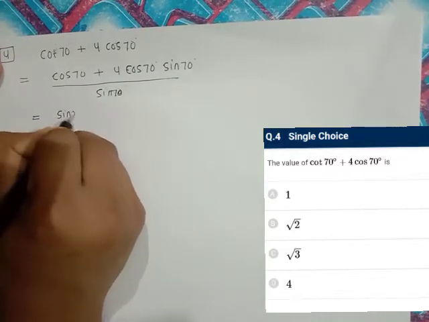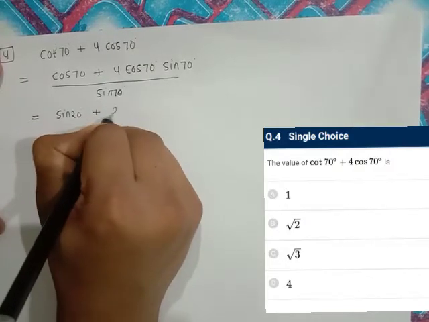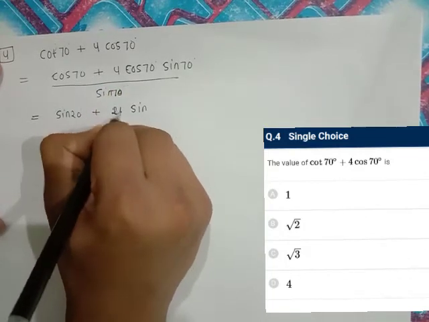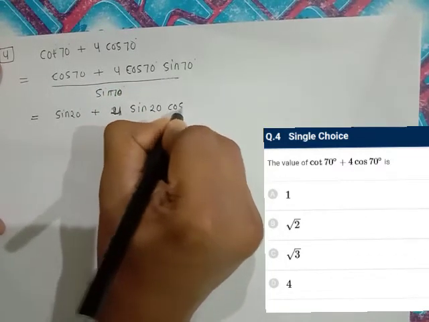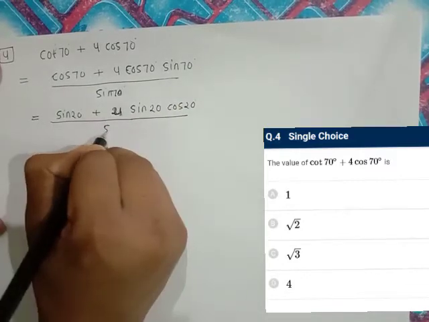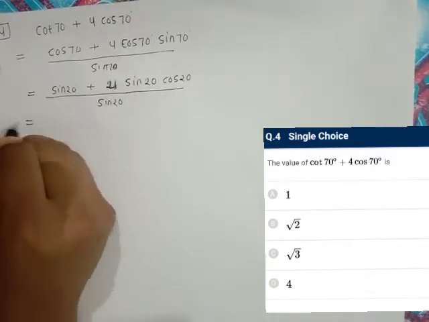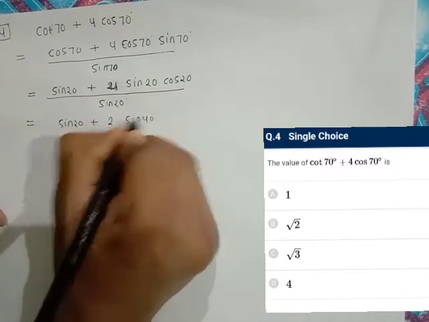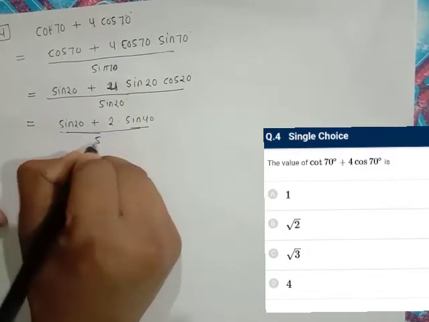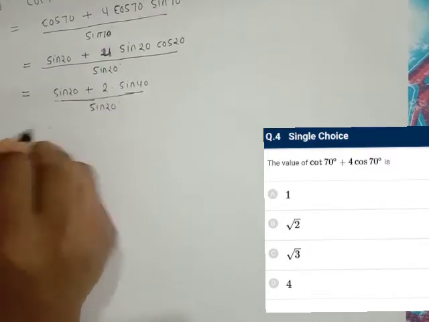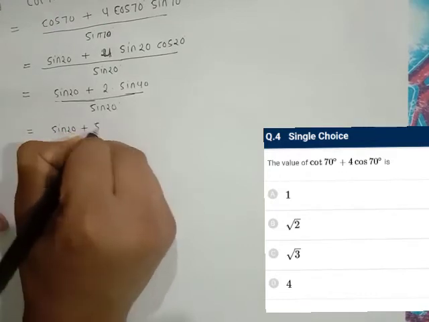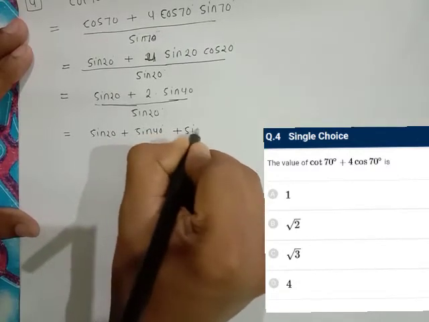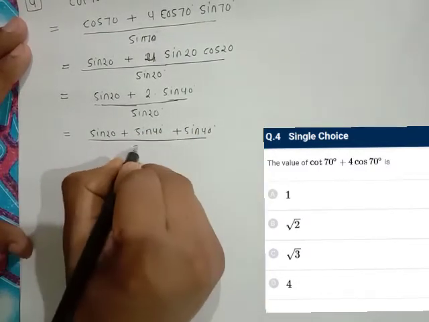So it becomes sin 20 degree plus 4 sin 20 cos 20 divided by sin 20, which is equal to sin 20, it becomes 2 times sin 40 degree for sin 20 degree. This we can write sin 20 plus sin 40 plus sin 40 divided by sin 20.